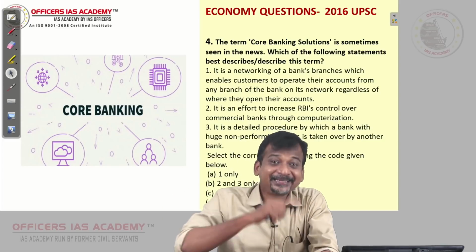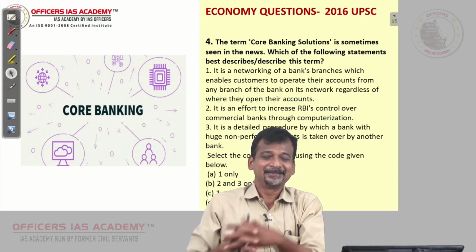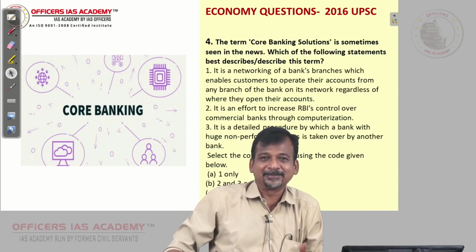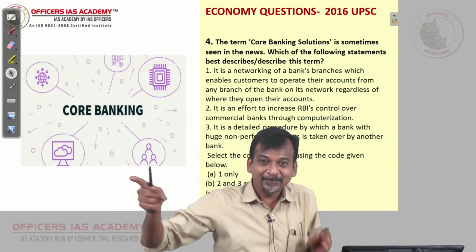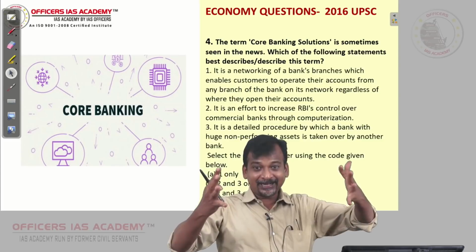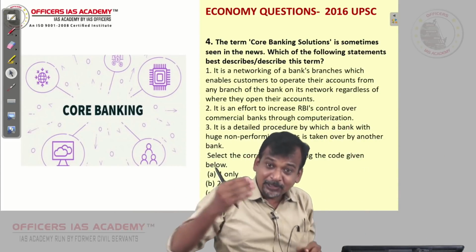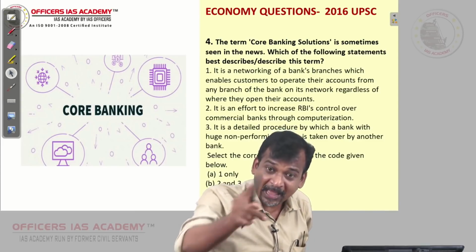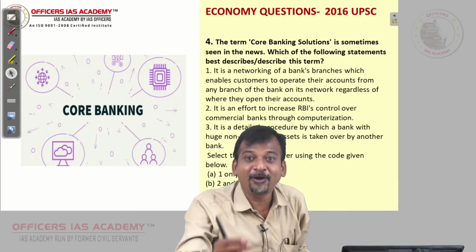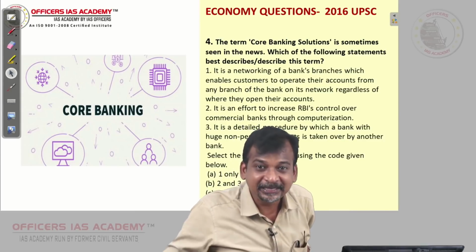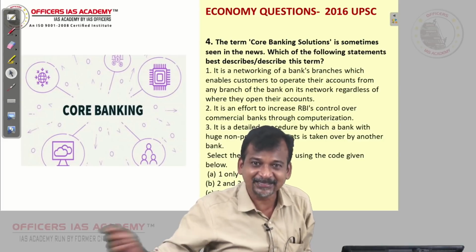Later, gradually this core banking concept started. Now it helps the customers. If you want, you can withdraw from any bank, because all your data comes under a common pool. Even though you have an account in, let us assume, SBI, you can withdraw from a PNB ATM, an ICICI ATM, or an Axis ATM.